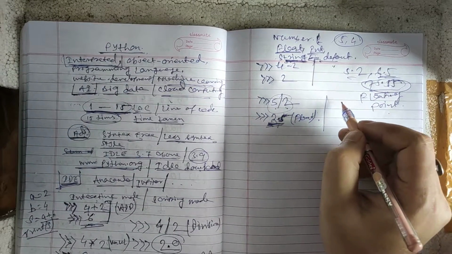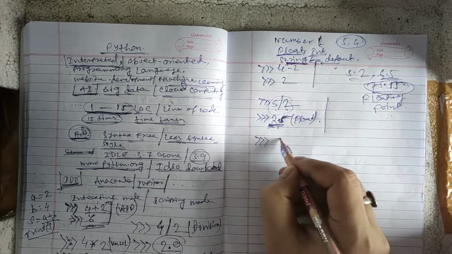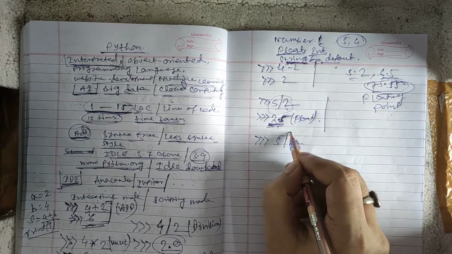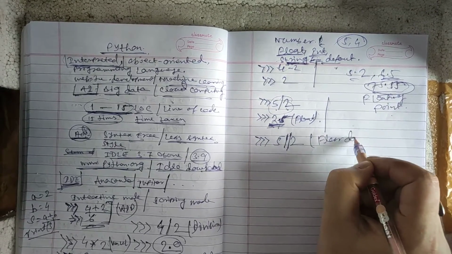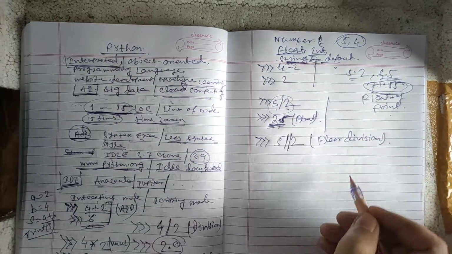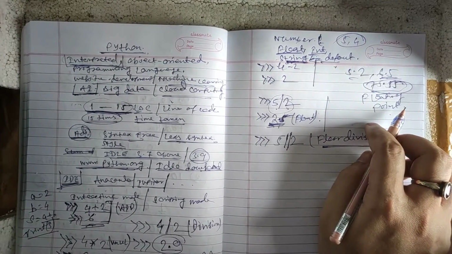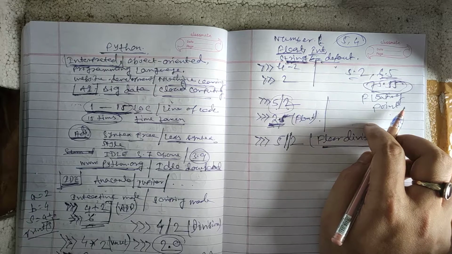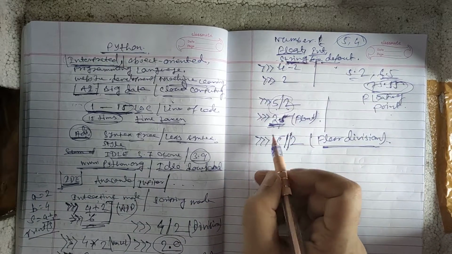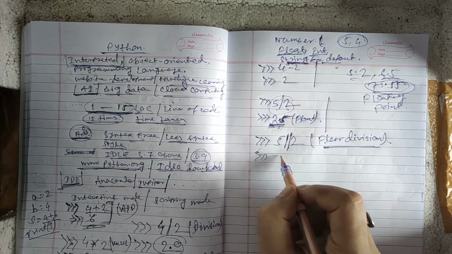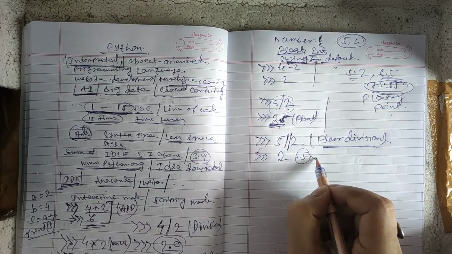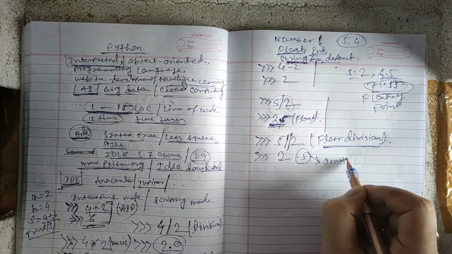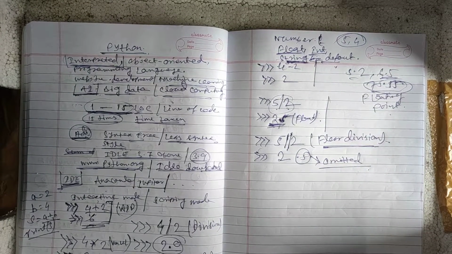Now if we omit that part, what do we do? If we do 5 double slash 2, that is called floor division. What is the meaning of floor division? Floor division means we are omitting the point part or the remainder part. The output will be 2, because this 0.5 part is omitted. In the case of float division, this 0.5 part is not omitted.